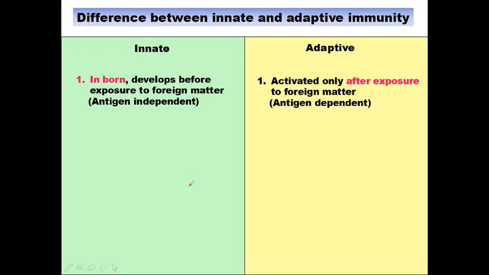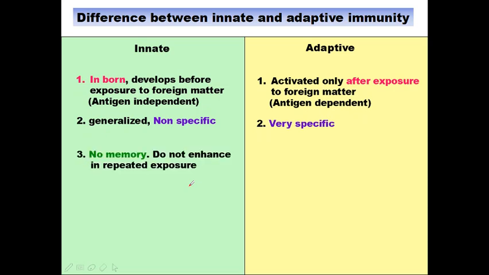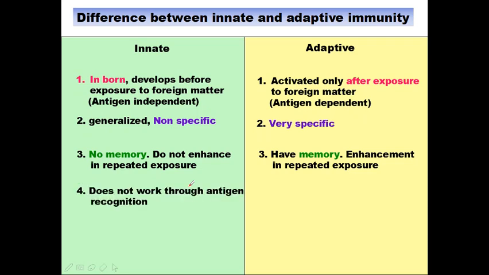If we differentiate between innate and acquired immunity, innate immunity is inborn. It develops before exposure to foreign matter, and adaptive immunity is activated only after exposure to foreign matter. Innate immunity is antigen independent and acquired immunity is antigen dependent. Innate immunity is generalized, non-specific. On the other hand, acquired immunity is very specific. Innate immunity doesn't have any memory, so it doesn't enhance in subsequent exposure. On the other hand, adaptive immunity has memory and enhancement in subsequent exposure.